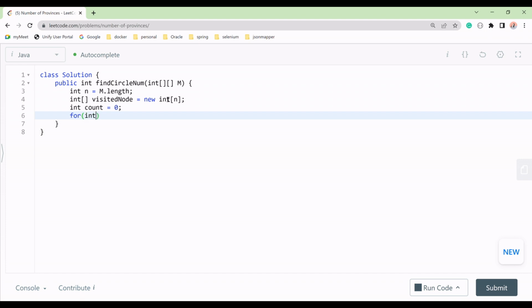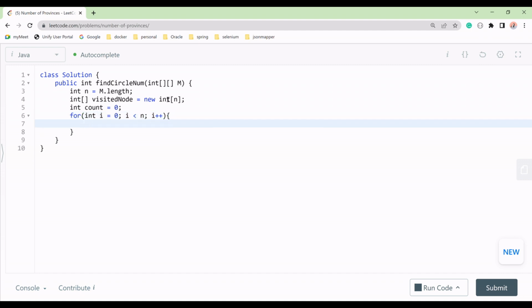How will we traverse all the nodes? We will take i equal to 0. We'll start from index 0, and then we will move while i is less than the length, right? Sorry, that we have got the length, and then i plus plus means we will traverse all the nodes of the given graph, correct?